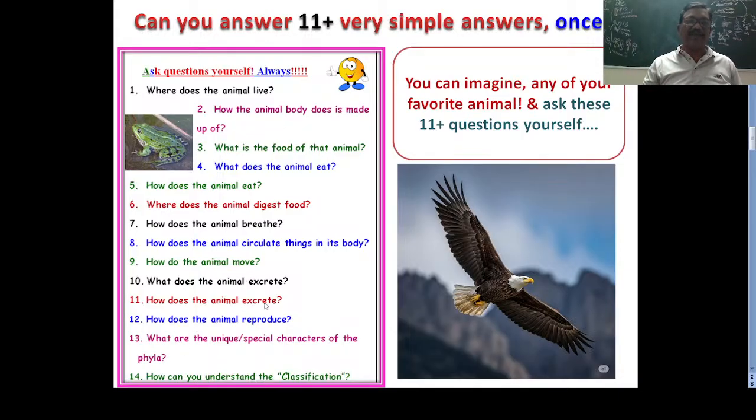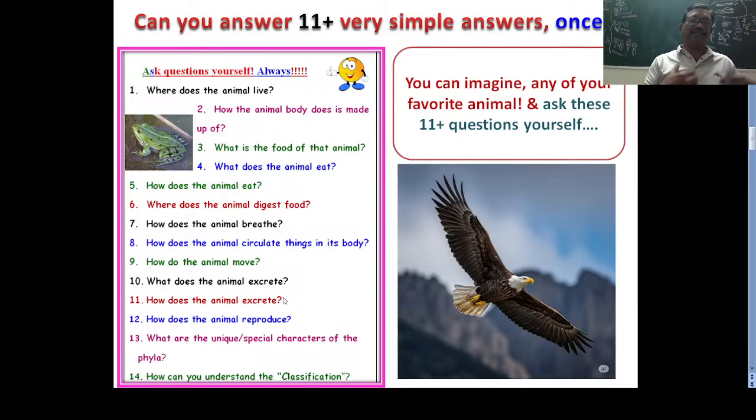Next one is, what does the animal excrete? They are eating food, they are breathing, and how do they excrete, and what do they excrete? For example, we are excreting urea, the birds are excreting uric acid, a frog is excreting urea, fishes are excreting ammonia, and invertebrates excrete ammonia, like that. But how they excrete is different.